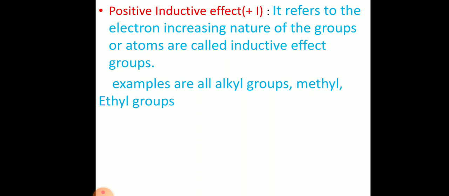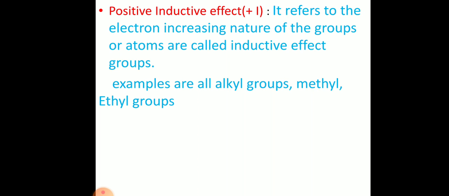One is the positive inductive effect groups, that means plus I effect groups. It refers to the electron increasing nature. Actually what chlorine is doing is withdrawing, but I am talking about a group that is increasing the electron density towards the molecule. Such types of groups are called plus I effect groups. Examples: all alkyl groups are plus I effect groups.